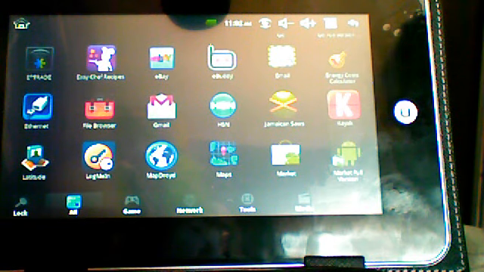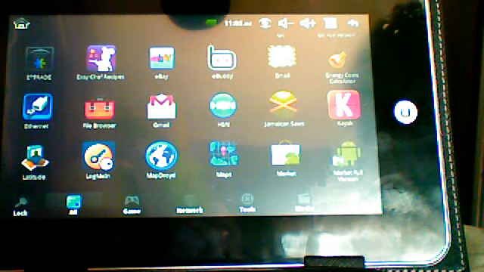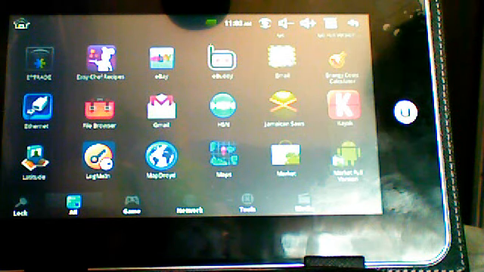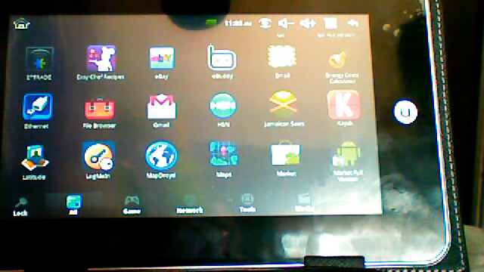With those being the major downfalls with the tablet, you have Amazon and SlideME Market. Both are free, where you can get free apps. You get a great battery life. I mean, with Wi-Fi you can get 3 to 4 hours, and without Wi-Fi you can get over 5 hours with ease.